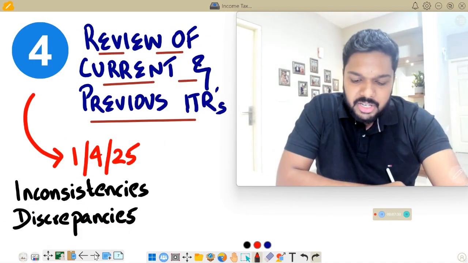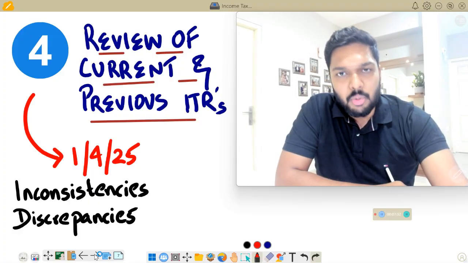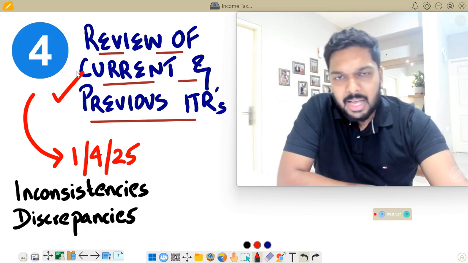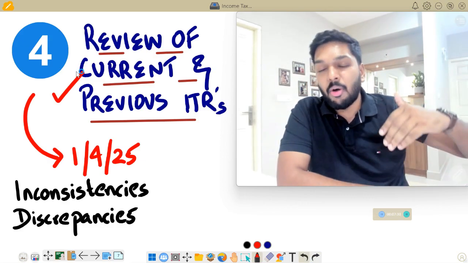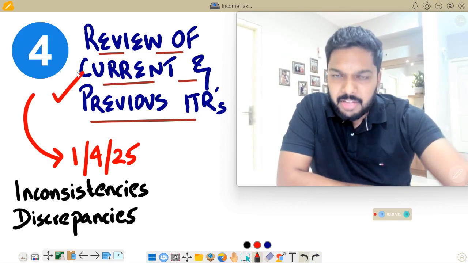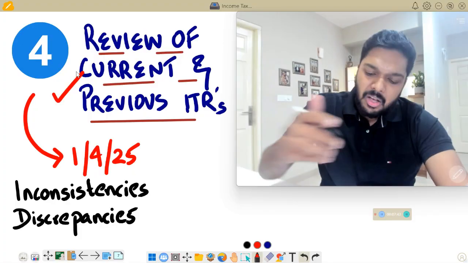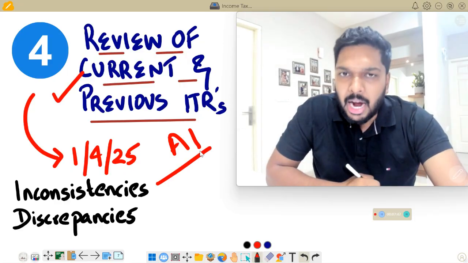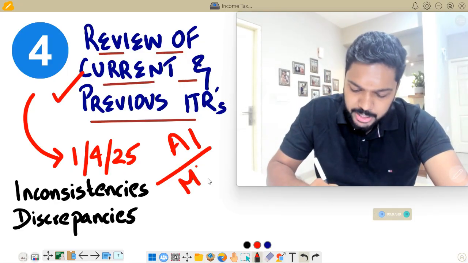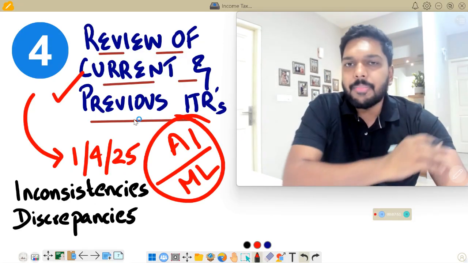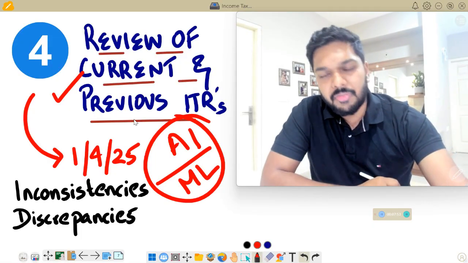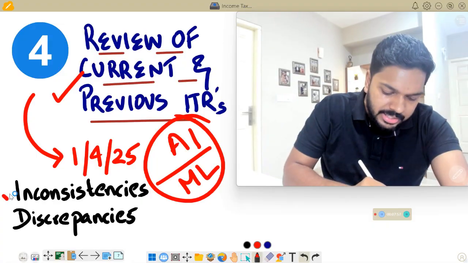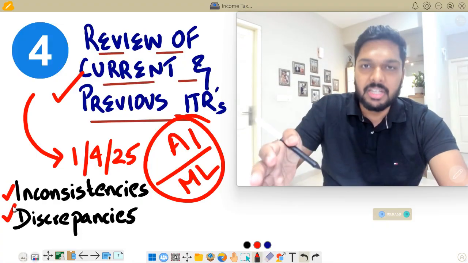The fourth change is something which the department is looking into very strictly, and that is review of the current as well as previous ITRs. See, what happens is that when you keep on filing ITRs for many financial years, the department, with the intake of artificial intelligence and machine learning and all that, is now analyzing each ITR component from one financial year to the other, and then noting inconsistencies and discrepancies between the two financial years.